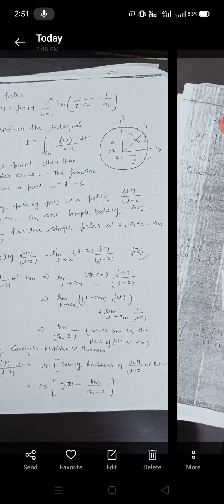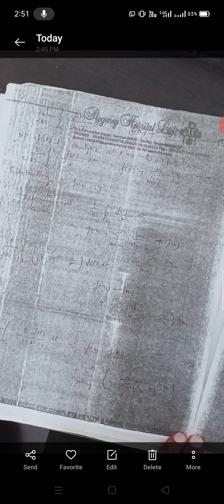So 1 upon 2 pi i integral over C of f(t) over t minus z dt is equal to f(z) plus summation m equal to 1 to n bm over am minus z. This is first. Let f(t) be analytic at t equal to 0, so we put z equal to 0. Then 1 upon 2 pi i integral over C of f(t) over t dt is equal to f(0) plus summation m equal to 1 to n bm over am.